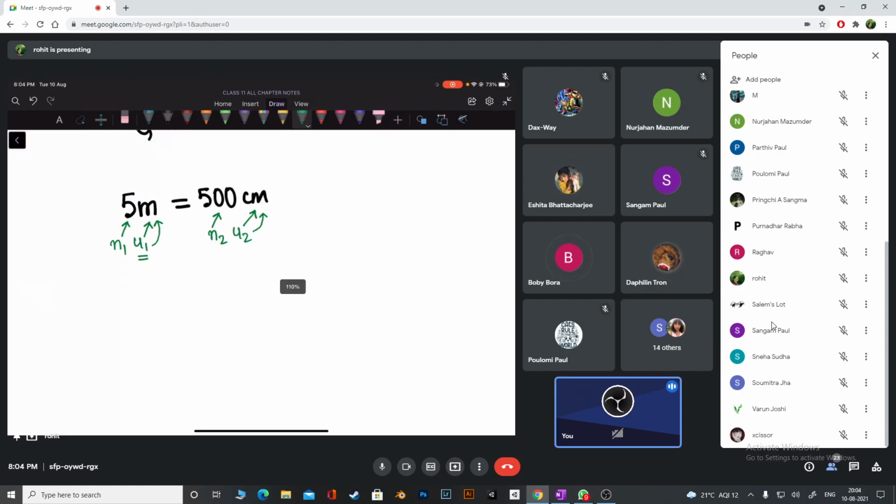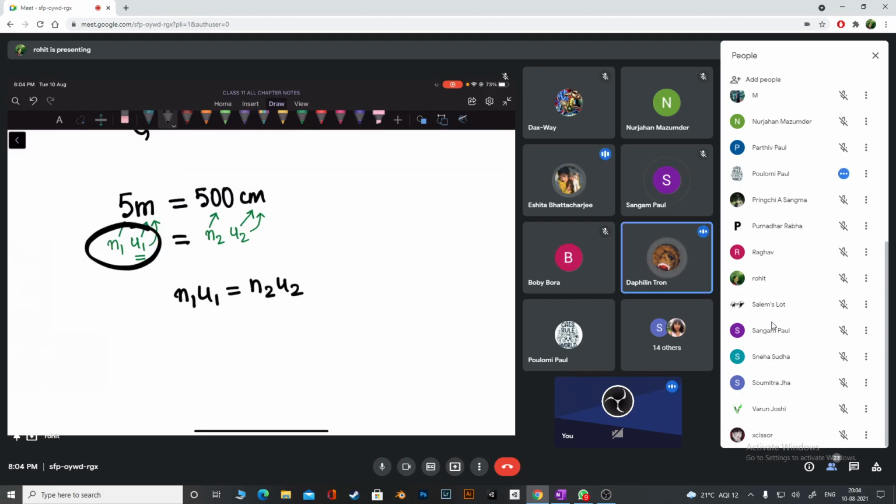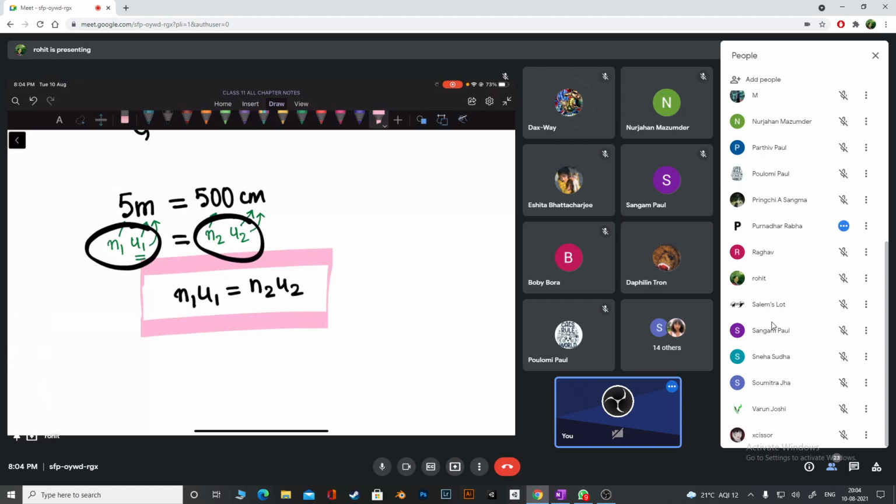Now, suppose, can I write that the numerical value in the first unit times the first unit is equal to the numerical value in the second unit times the second unit? I think it's clear, right? Check. This and this should be same, no? Just like this. It's same, right? Anybody having doubts, please ask me, okay? It's clear, right? Because 5 meters is equal to 500 centimeters. That means N1 U1 is equal to N2 U2. I think I can use this, right?